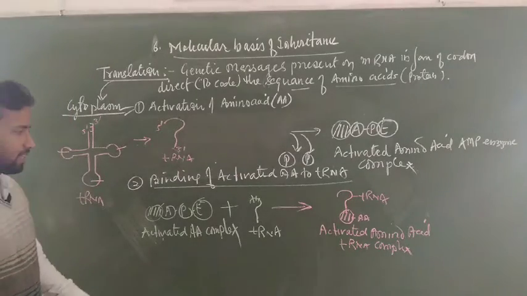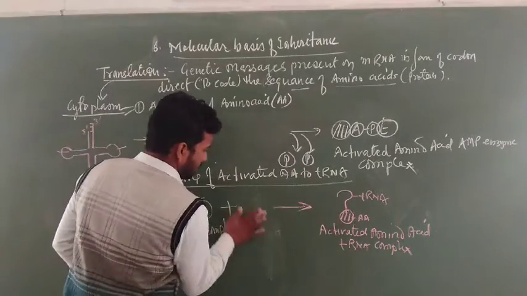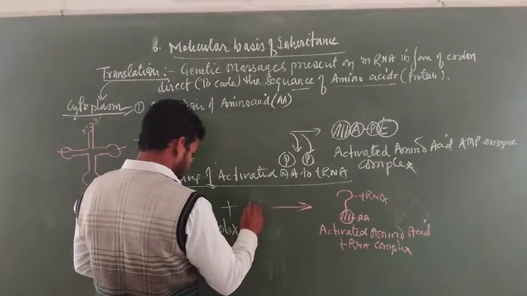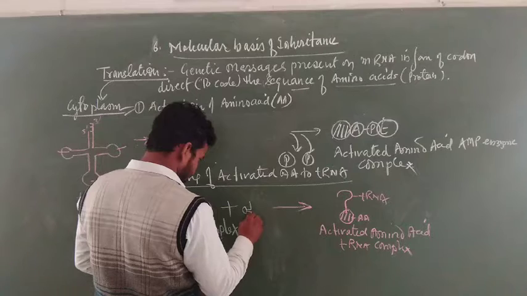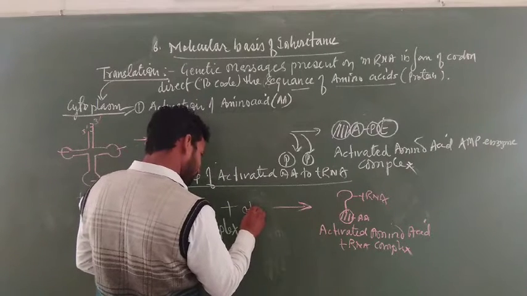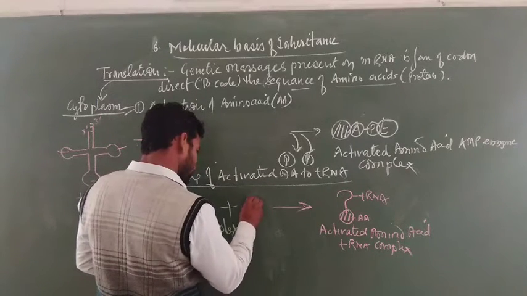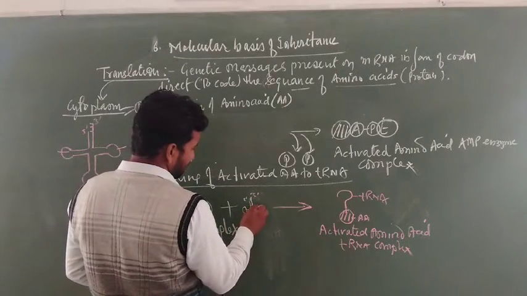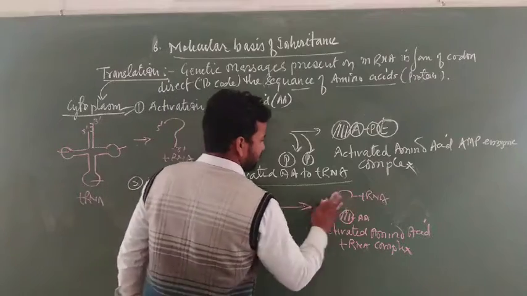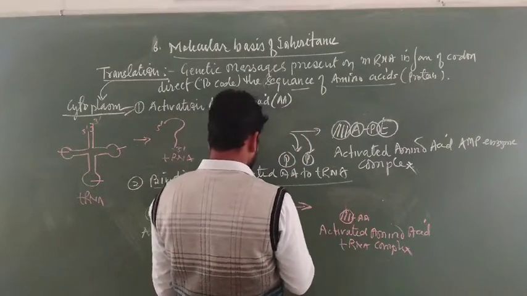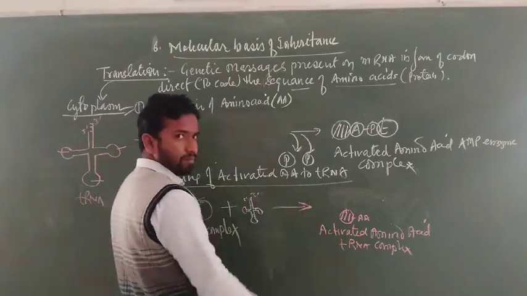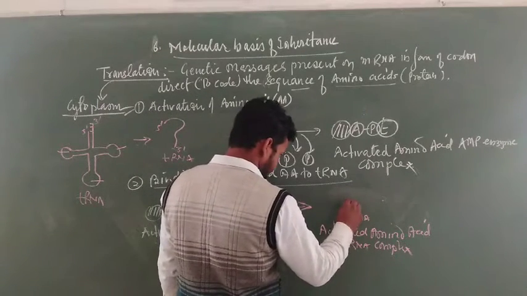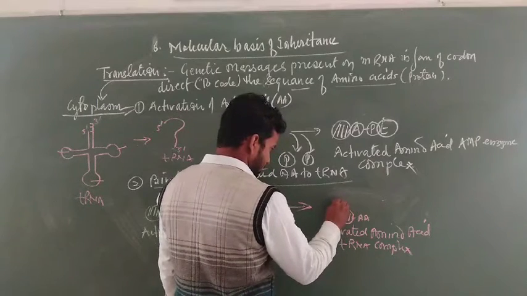In the book, I think it is written like this, so I am going to prepare it as in the book. This is a tRNA having a 3' end and a 5' end, and you can see the position is inverted.